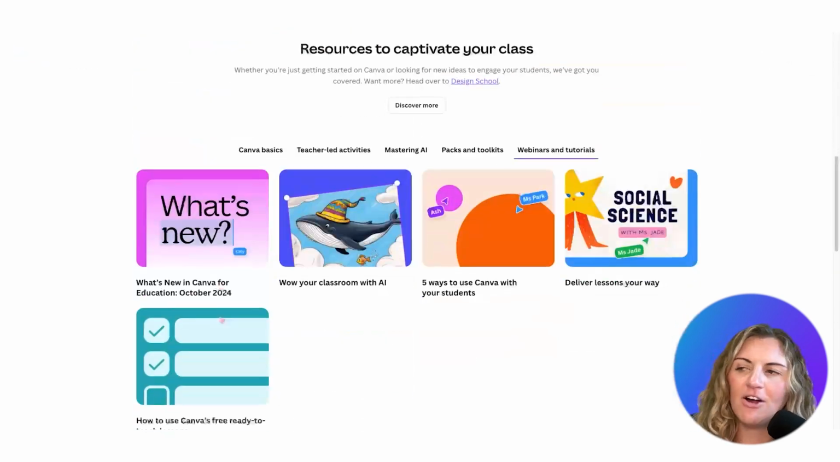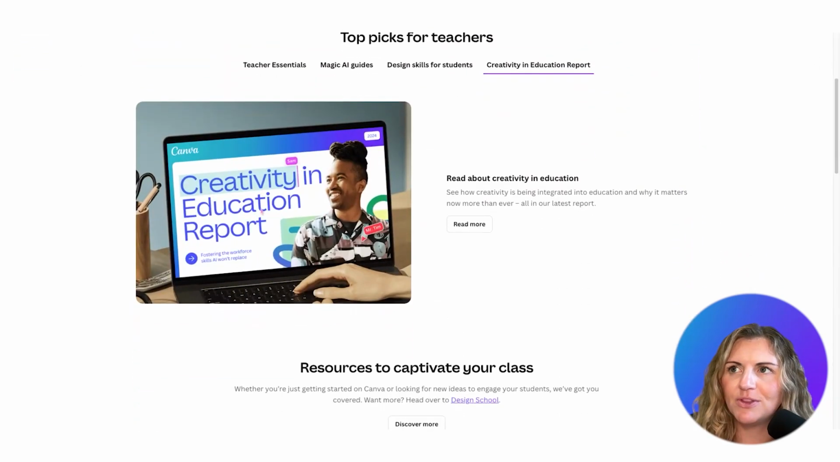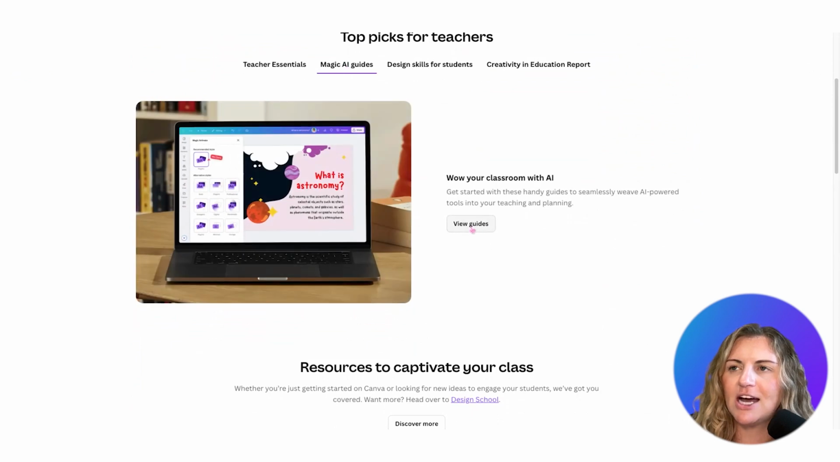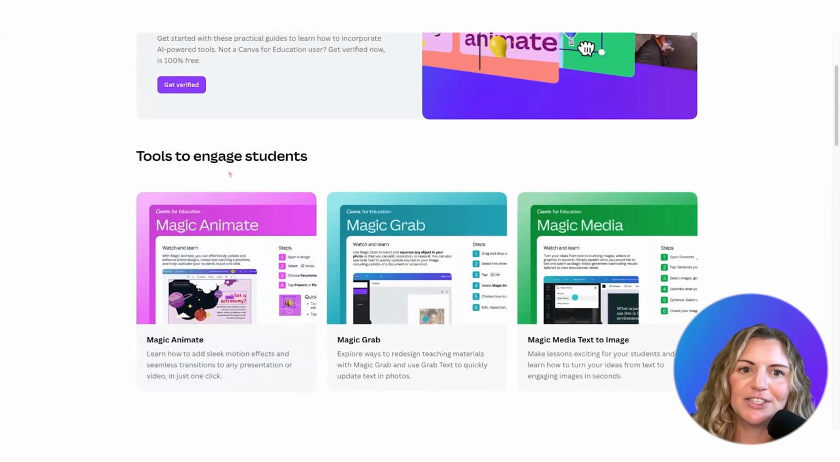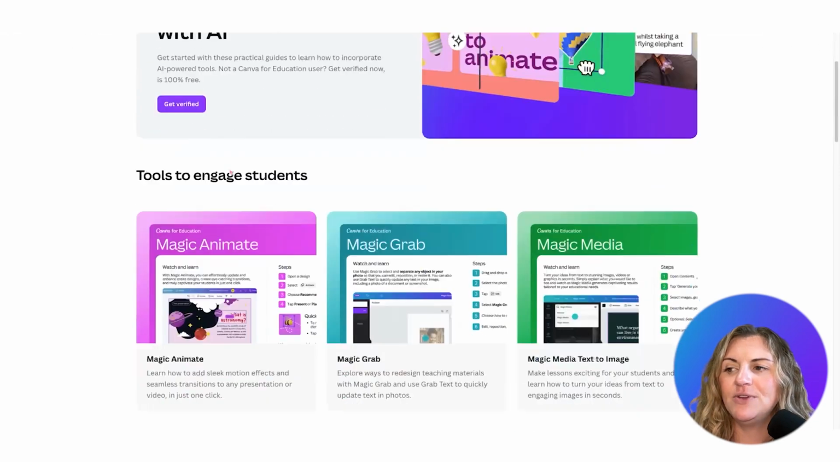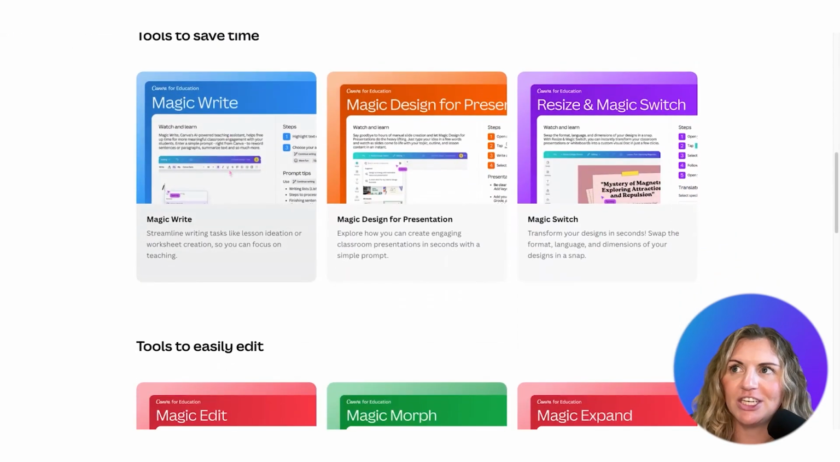One of my favorites are the Magic AI guides. So if you haven't explored them, click here and you'll see all of the guides to teach you how to do magic. When you click here, you'll see everything that you need to feel success using Magic in your classroom.